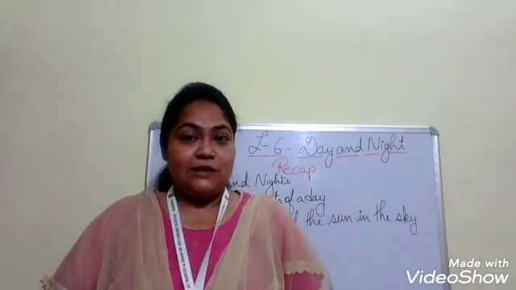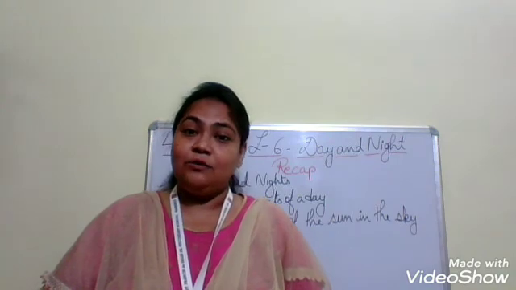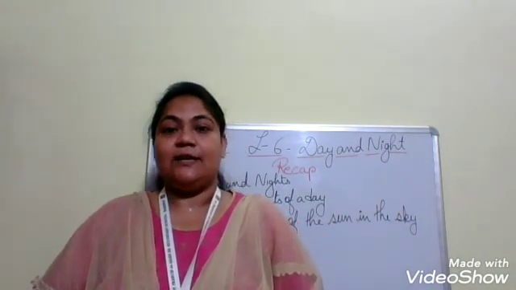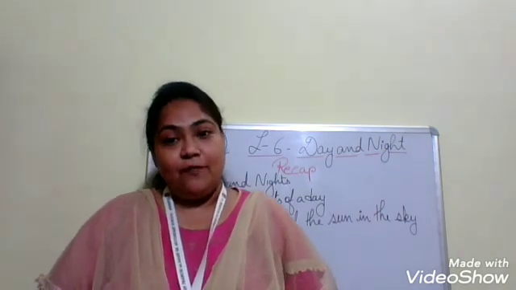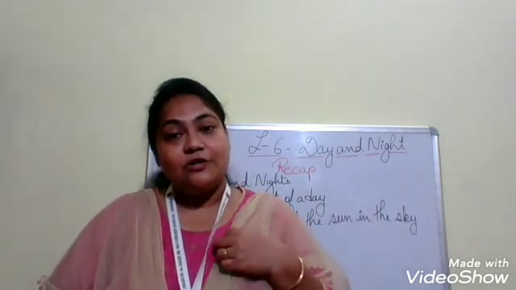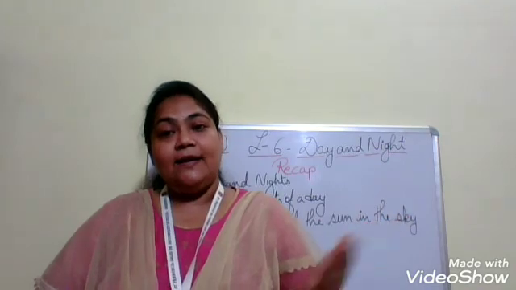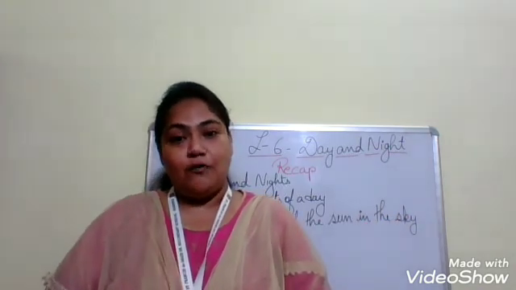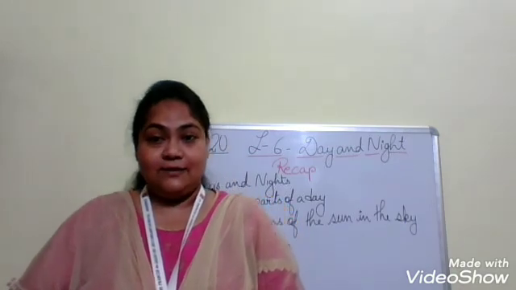And the most important thing we have learned is about the color of the sun, orange red, isn't it children? Orange red. While rising, the color of the sun is also orange red, and when the sun is about to set, that time also it is orange red. We have read these things.